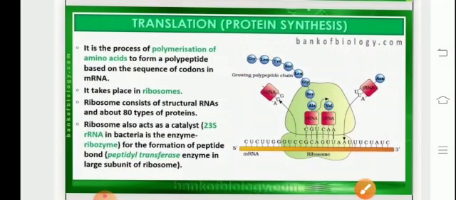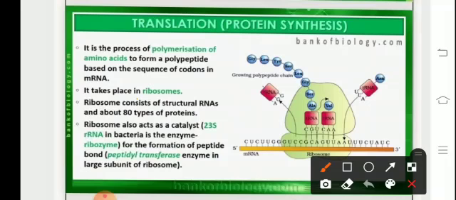The polymerization of amino acids takes place in the cytosol with the help of the ribosomes. Ribosomes are called the protein factories as they synthesize proteins over them. They have structural RNAs and nearly 80 different proteins.